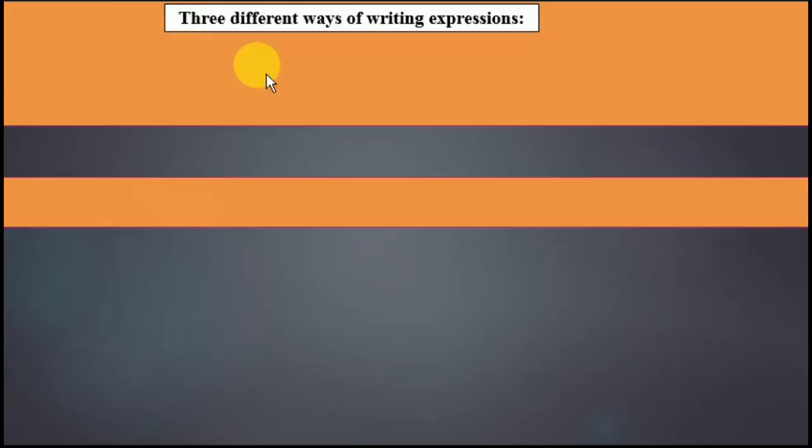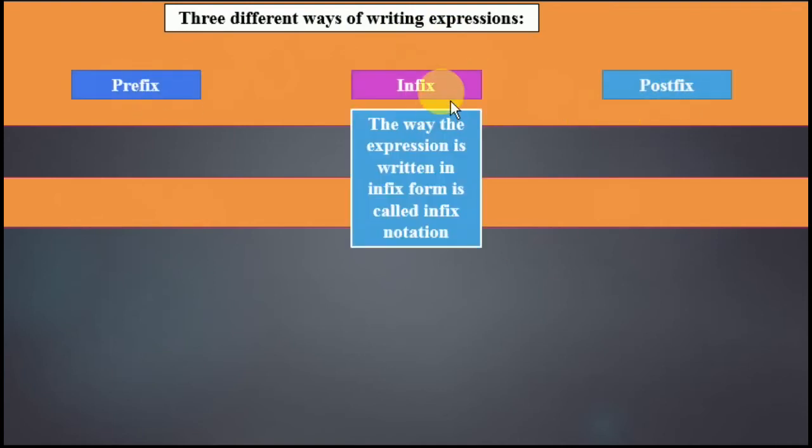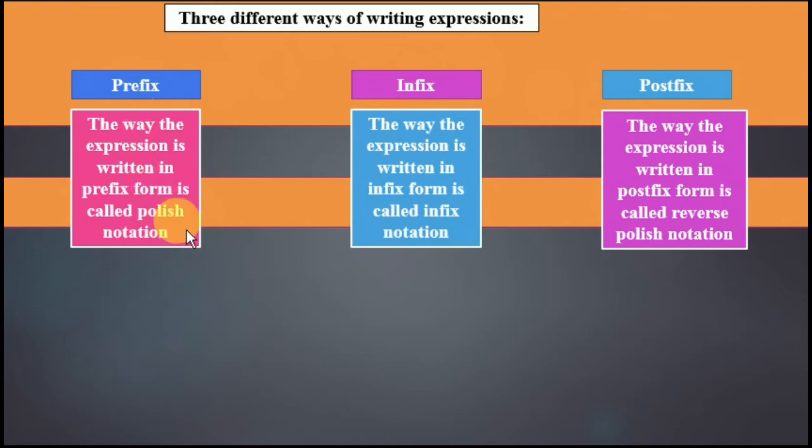You should know that there are 3 different ways of writing an expression: infix, prefix, postfix. The way the expression is written in the infix form is called infix notation. Prefix is known as polish notation. Postfix is known as reverse polish notation. An infix expression is written like this: x plus y. These are 2 operands and this is the operator, the plus sign. X and y are operands.